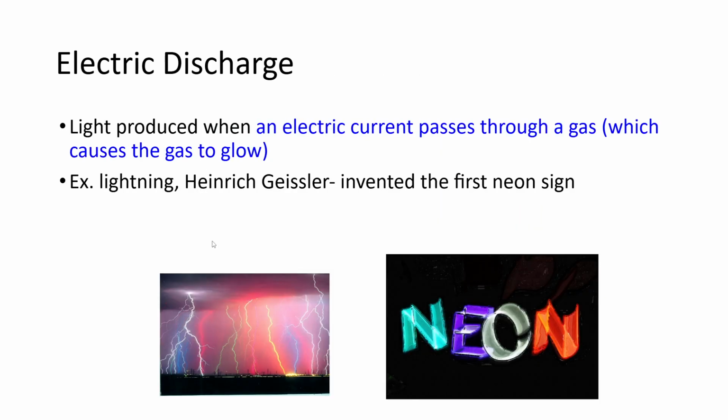Oh, sorry. Electric discharge also produces light. So electric discharge is produced when a current passes through a gas, which causes the gas to glow. Oxygen will glow a bright white color, as seen when we have lightning strikes. However, neon signs are huge. Henrik Geiser invented the first neon sign using neon in a tube. And if you remember all the way back to chemistry, when I showed you all of the different noble gases, each of those noble gases will have a different color when you run an electrical charge through them. In fact, each sort of element produces their own color when you run an electric current through them.